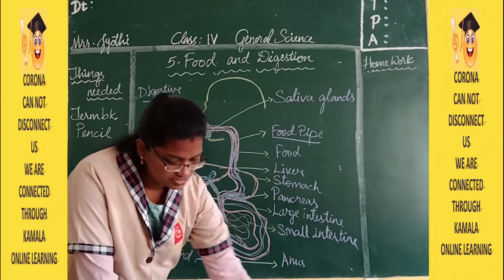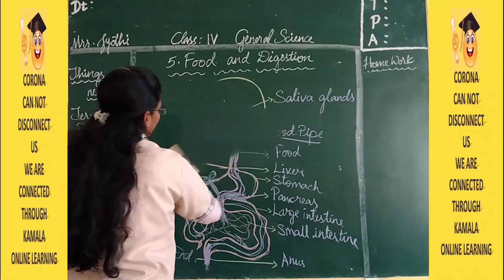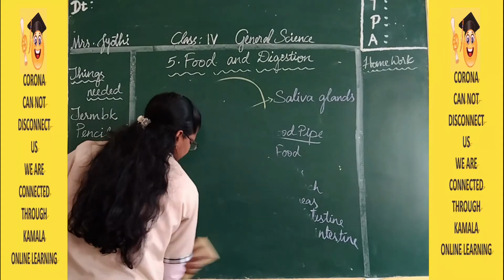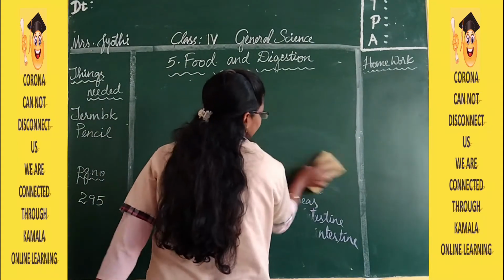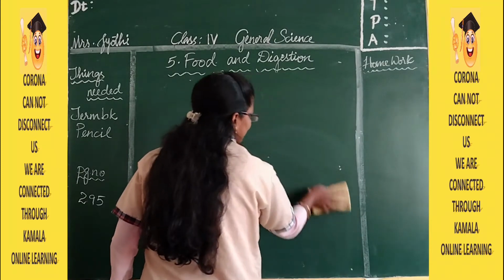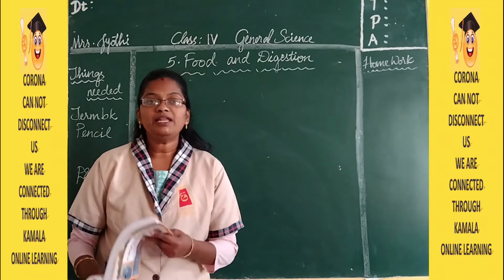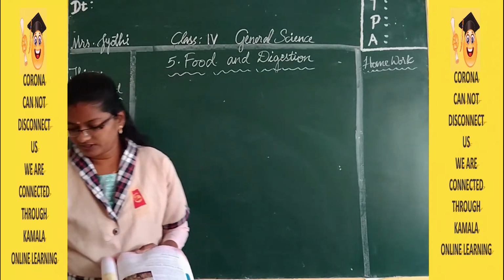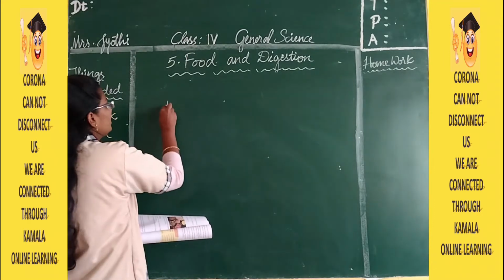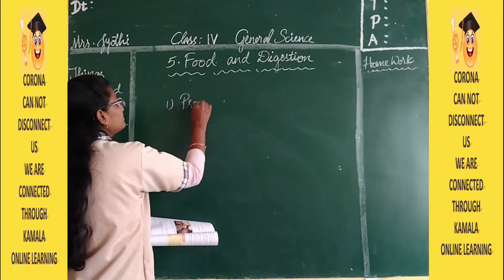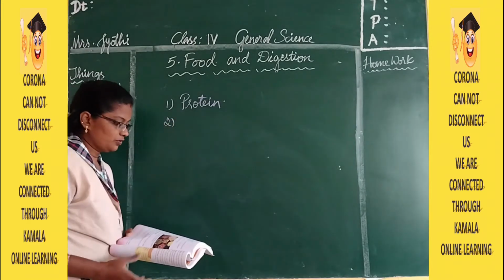Then moving on to the checkpoints. Take a pencil and answer the following. So first one, milk is an example of protein.